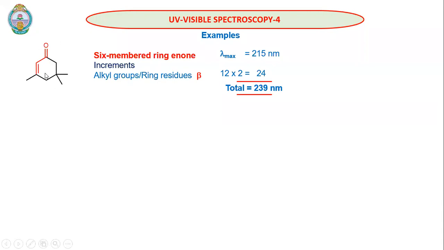Since it is a 6-membered cyclic system, the parent value is 250 nanometers, and for alkyl groups or ring residues at the beta position, it is 12. So we have two such substituents, 2 into 12, 24. So altogether we will get 274. So this is how we will calculate lambda maximum values for enones using Woodward-Fieser rules.